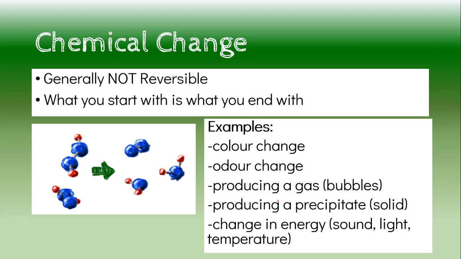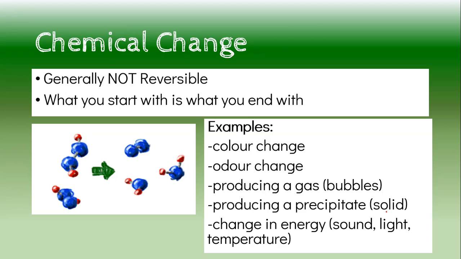Our next one we're going to talk about is actually a change in energy. So this can be, for example, producing a sound like a pop sound or a bang sound, or the crackling sound you hear when something's burning. It could be producing light. So light would be like a glow stick where you crack it and that's chemiluminescence, and ooh, colorful. Or it could be bioluminescence or things like that, but you're producing a light of some sort.